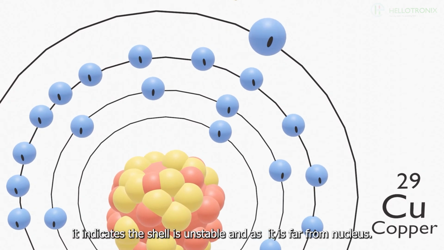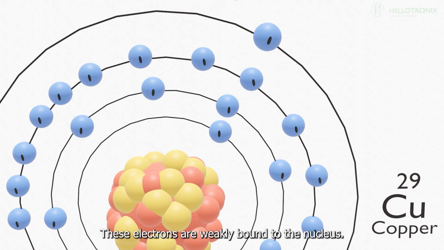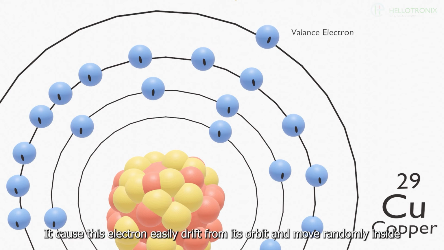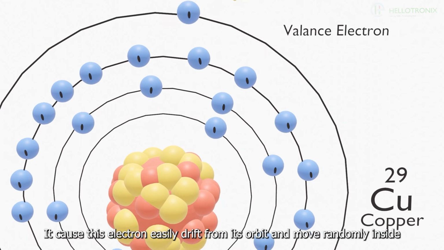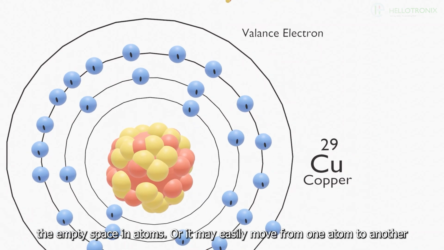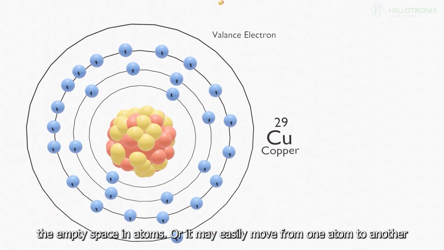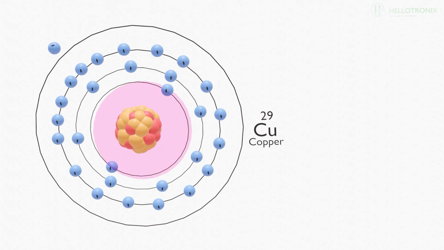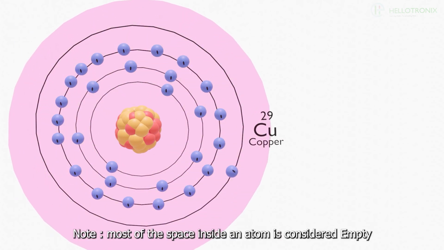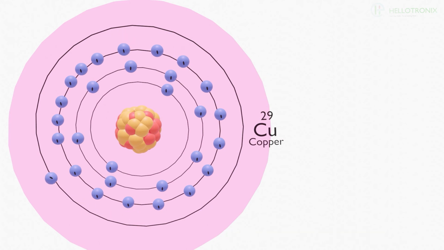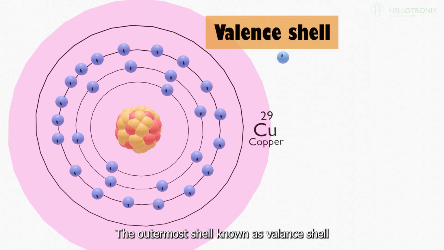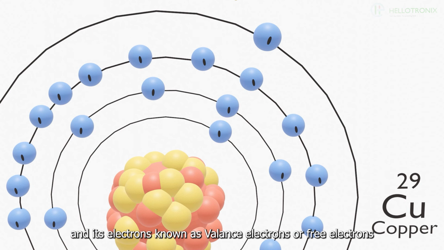It indicates the shell is unstable. And as it is too far from the nucleus, this electron is weakly bound to it. It causes this electron to easily drift from its orbit and move randomly inside the empty space in the atom, or it may easily move from one atom to another. Most of the space inside an atom is considered empty. The outermost shell is known as the valence shell and its electrons are known as valence electrons or free electrons.